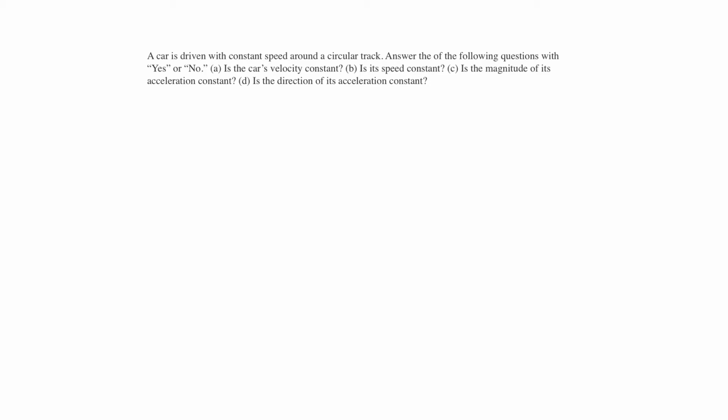Okay, just because its speed is constant doesn't mean the velocity is constant. The velocity is constant if it doesn't change. It's not changing speed, that's the magnitude of the velocity, but it is changing direction. If you remember, a vector has an attached direction to it, and if the velocity is going north, it has to continue to go north. If it moves, then it's accelerated.